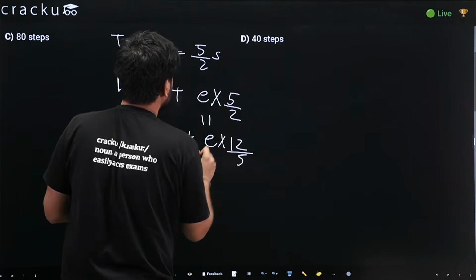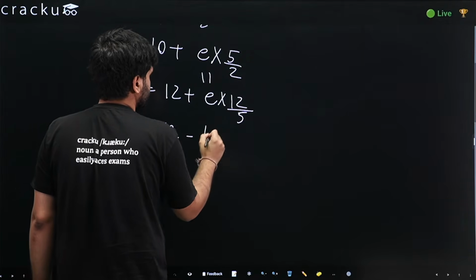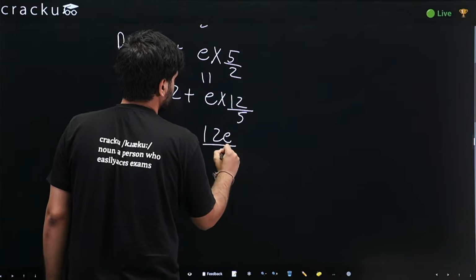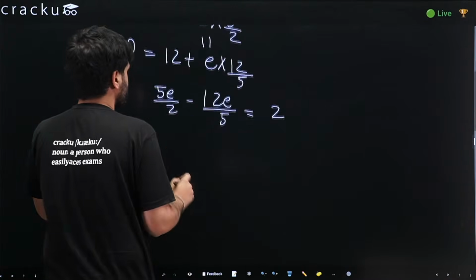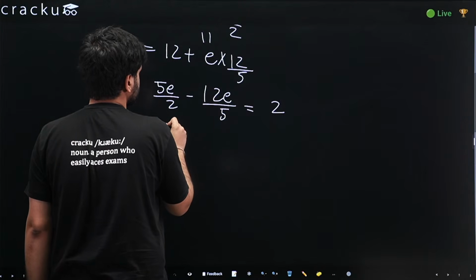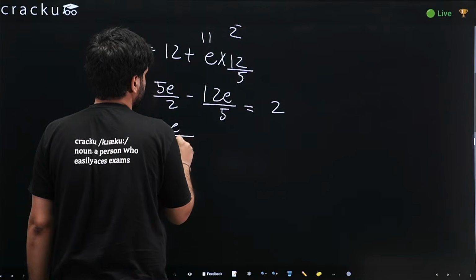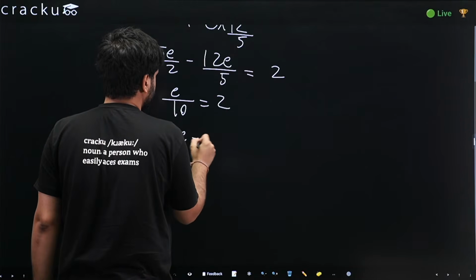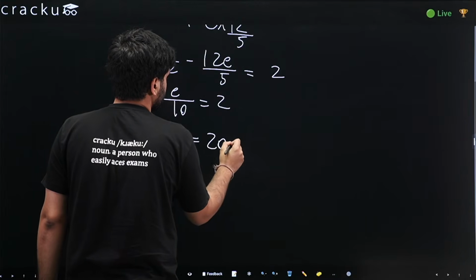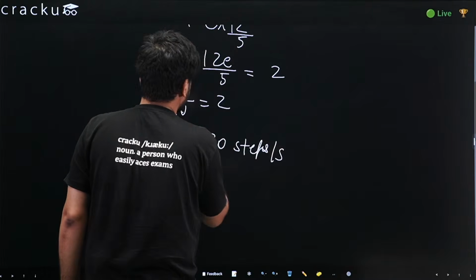If we equate both, we would get 5E by 2 minus 12E by 5. This would be equal to 12 minus 10, which is 2. So E by 10 would come out as 2. E, speed of escalator, is 20 steps per second.